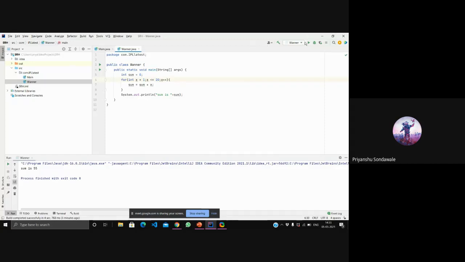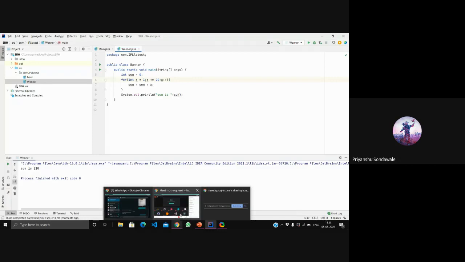Let's see the value. In the output you can see that my sum became 210 now. So it got added from 1 to 20. This was my for loop example.